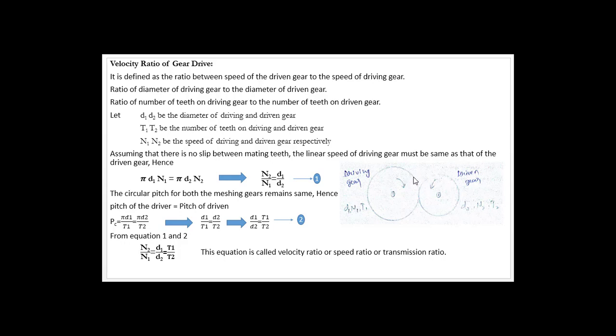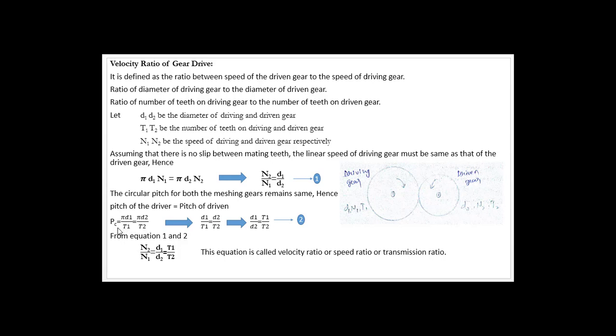So to make them mesh with each other properly and for effective power transmission, the pitch of this gear must be the same as the pitch of this driven gear. Then only they will mesh properly and power transmission will take place. Circular pitch for both the meshing gears remains the same. Hence, the pitch of the driver is equal to the pitch of the driven. That means the pitch of the driving gear is equal to the pitch of the driven gear.